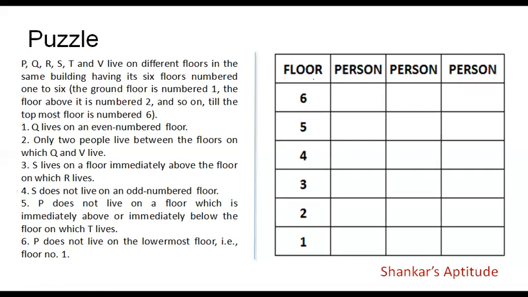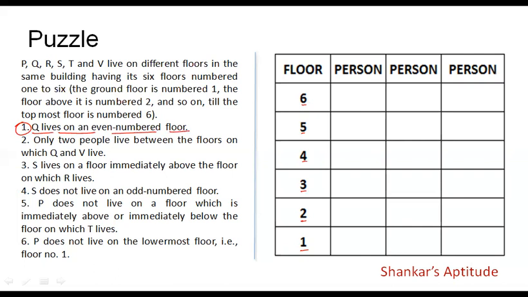So we can see that altogether there are 6 floors, right? Floor 1, 2, 3, 4, 5, 6, 1 being the ground floor and 6 being the topmost floor. First condition: Q lives on an even numbered floor.